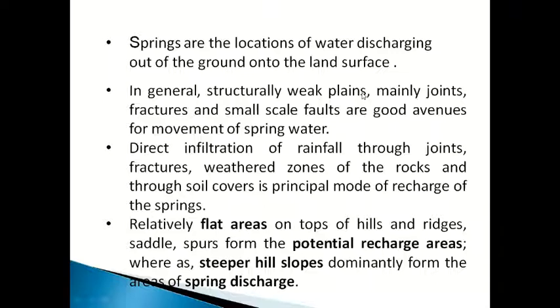Structurally weakened planes means, as you know, joints are there, fractures are there, small-scale faults are there. So all these are good avenues or sites for movement of spring water. So these are the locations. If structurally weakened planes are there, obviously there will be springs.